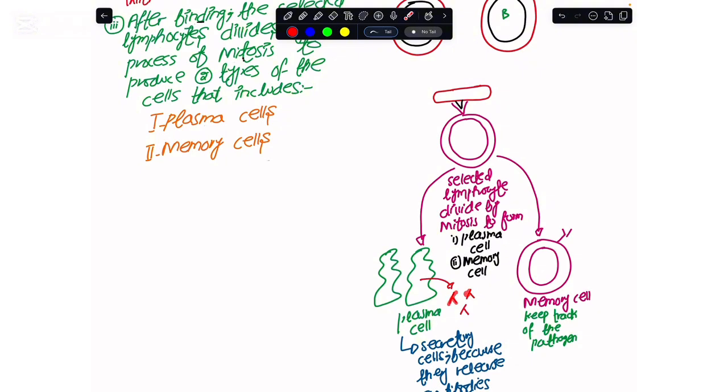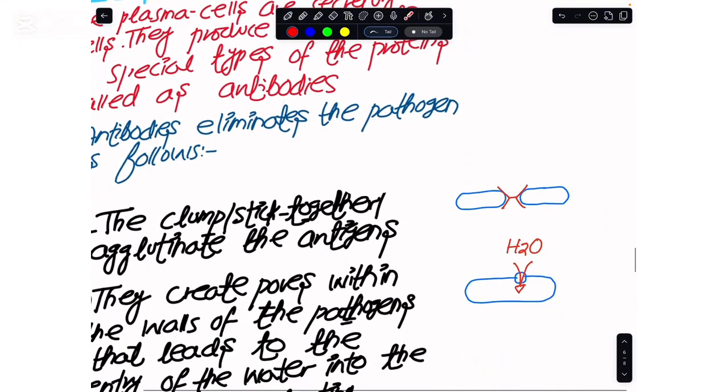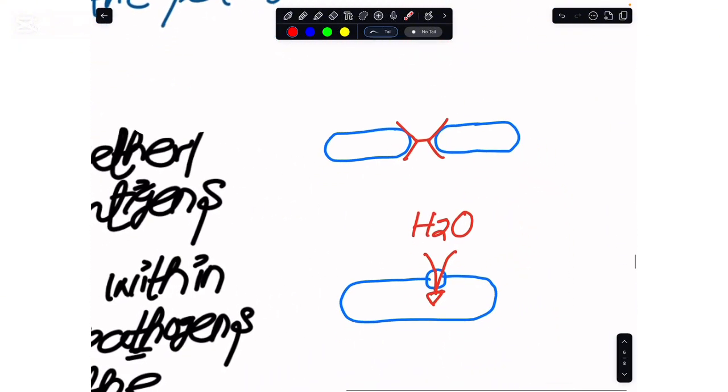So we have to see that after the lymphocytes have produced these antibodies, how do these antibodies eliminate the pathogen? The antibodies clump, or agglutinate, or stick the pathogens together. And when they stick the antigens or the pathogens together, these pathogens are not allowed to spread around in the body.